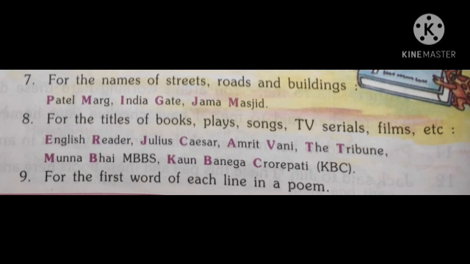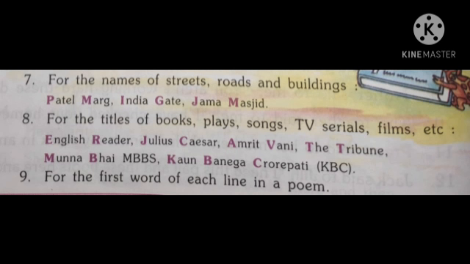The first letter of the word Patel is P and it is in capital letter. India Gate. The first letter of the word India is I and it is also in capital letter. Yes, students, with the names of streets, roads, buildings, rivers, mountains and seas, the Arabian Sea, we always use capital letter.